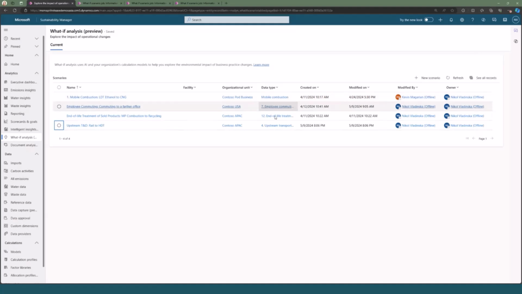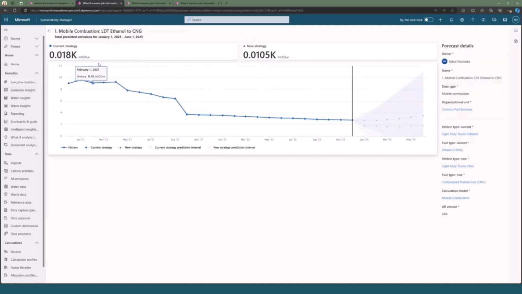So now let's take a look at some scenarios that I've already run ahead of time to give us a sense of what the results really look like. So let's take a look at this first one here. For this first scenario that we're looking at, it looks like this is a mobile combustion scenario where we're switching from light-duty trucks that run on ethanol to light-duty trucks that run on compressed natural gas.